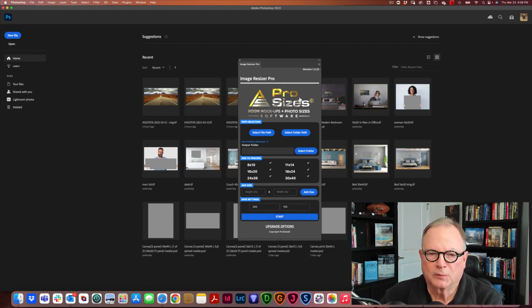We'd click Start and we'd be on our way. That's how easy it is to install the new version of Image Resizer Pro.